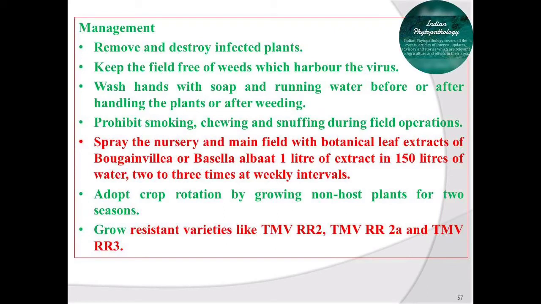Similarly, spray the nursery and main field with botanical leaf extracts of Bougainvillea or Basella alba, 1 liter of extract in 150 liters of water, 2 to 3 times at weekly intervals. Similarly, adopt crop rotation by growing non-host crops for more than 2 seasons, and if possible grow resistant varieties like TMV RR2, TMV RR2A and TMV RR3. These are some management practices that we can follow to manage tobacco mosaic disease in tobacco.